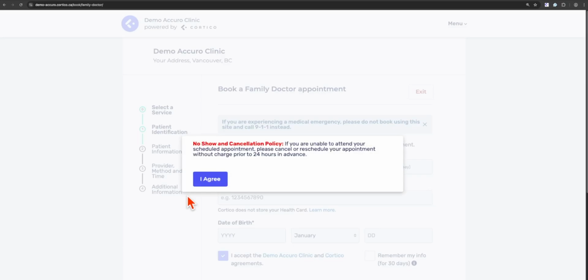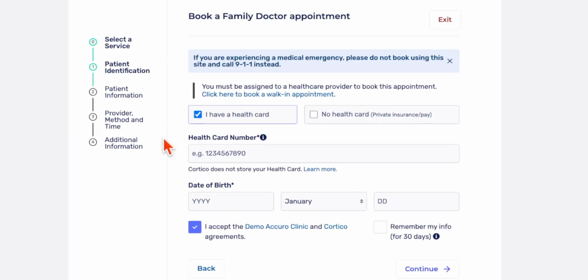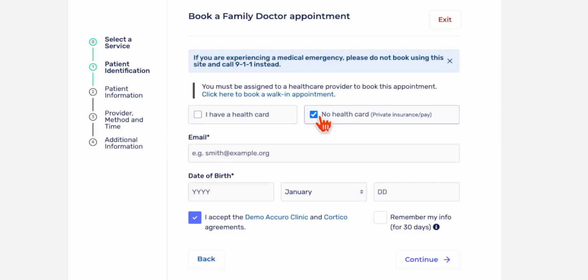Here are some customizable pop-ups that can be used to provide guidance on how the patient should book in. We'll proceed by agreeing to this. For the patient to get started, they enter their health card number and date of birth, which is verified against your EMR records. Alternatively, if you do accept patients that don't have a health card, we can gather an email and date of birth instead.